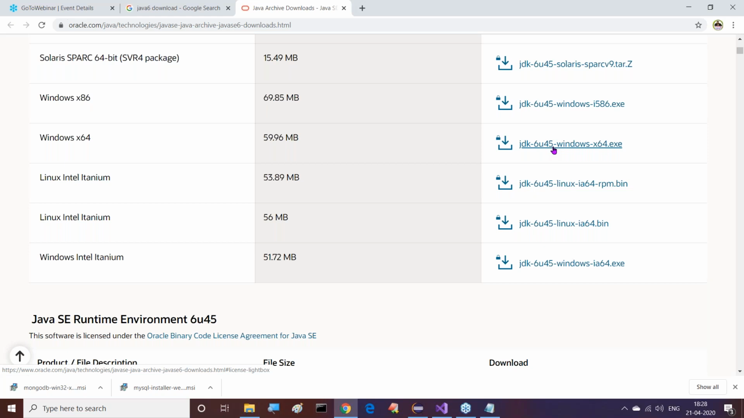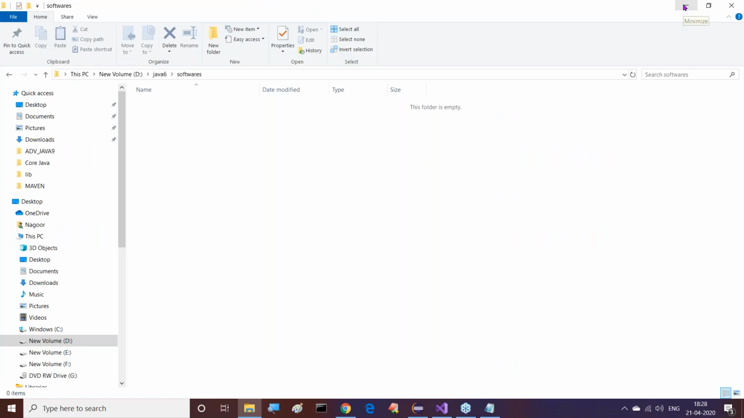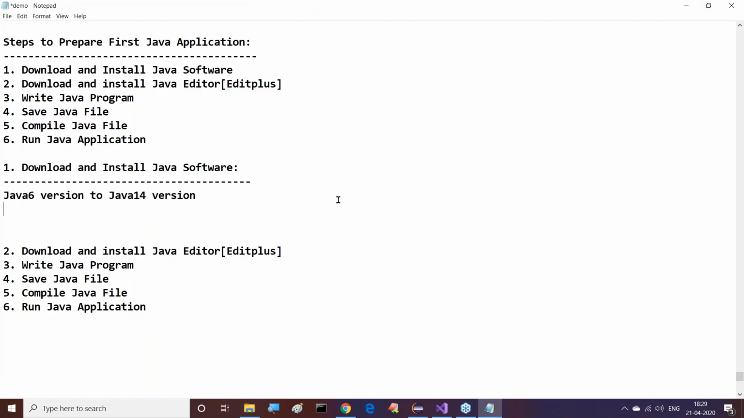Okay, good. But at the time of downloading, I want to give some points clearly to you. All of you observe this clearly now. We have to download Java softwares as per our operating system only. Why? Because I have made this conclusion a number of times: Java programming language is platform independent, but Java software is platform dependent. All of you understand this point?